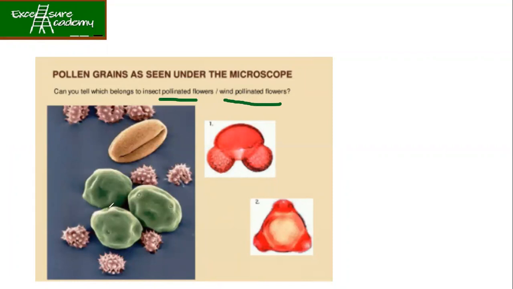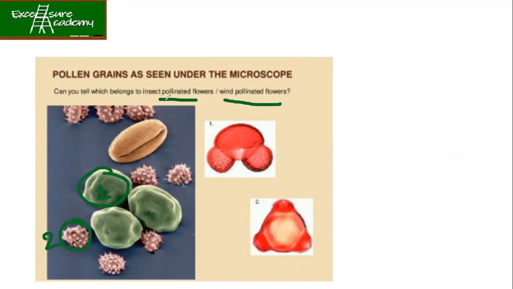Ma'am, this is one type of pollen grain and this is another. Let's give them the numbers 1 and 2. Now you tell me which one is for insect pollinated, which one is for wind pollinated. Ma'am, I think the second one is wind pollinated and the first one is insect pollinated. Are you sure about it? Why do you think the answer is like this?